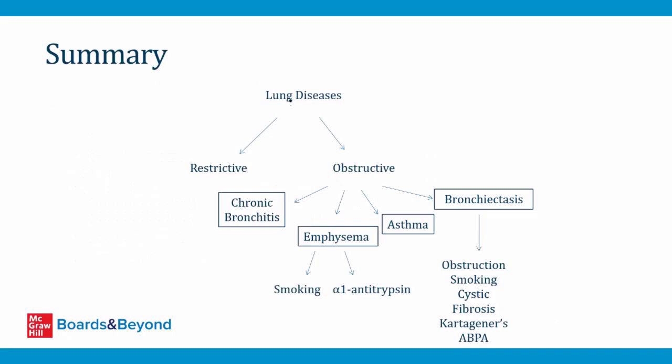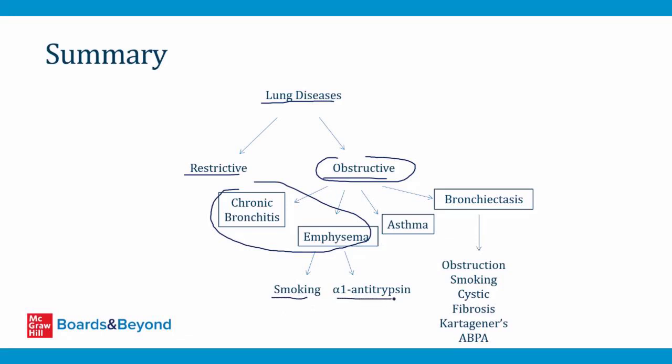So I'll finish with this one slide, which has a summary of how you can approach problems involving lung diseases. So remember that at the first and second year med student level, they're going to test you on the basics. So they're going to want you to be able to recognize restrictive versus obstructive lung disease patterns based on pulmonary function testing results. So make sure that you can do that. Once you see that the patient has obstructive disease, there's basically four conditions you want to think about. The first two are chronic bronchitis and emphysema, which are collectively called COPD. Most emphysema is associated with smoking, but there is a rare cause that's alpha-1 antitrypsin deficiency, and I talk about this in the video on COPD.